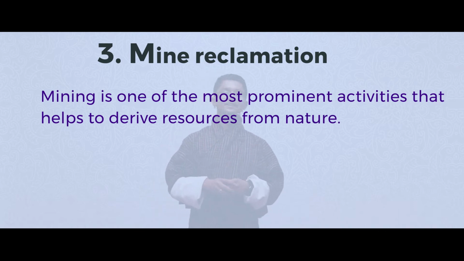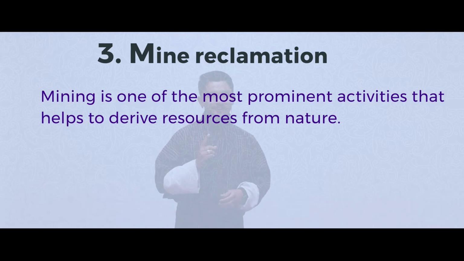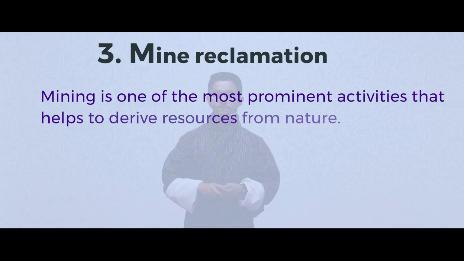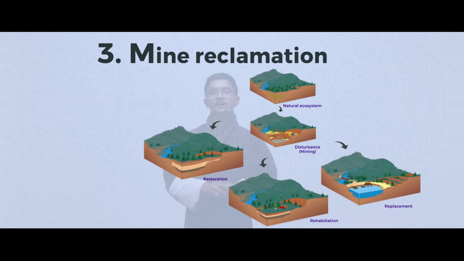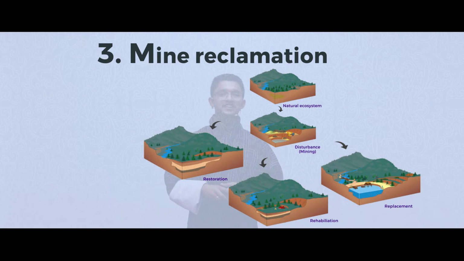And because of mining, there is the destruction of landscape. So if you look at this figure, you can see there's one natural ecosystem from which resources have been derived by mining. And because of that, the landscape itself is changed. And mining here is one major disturbance.